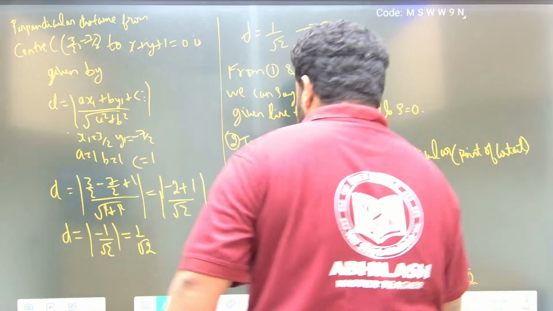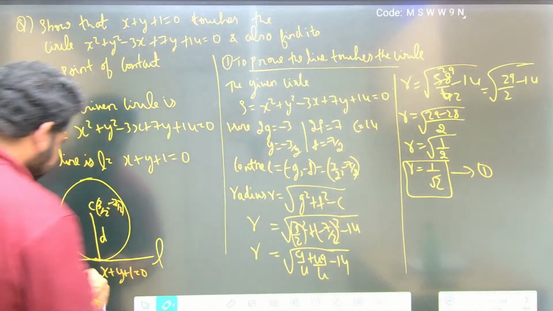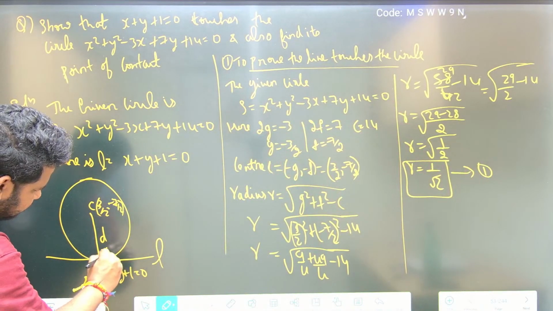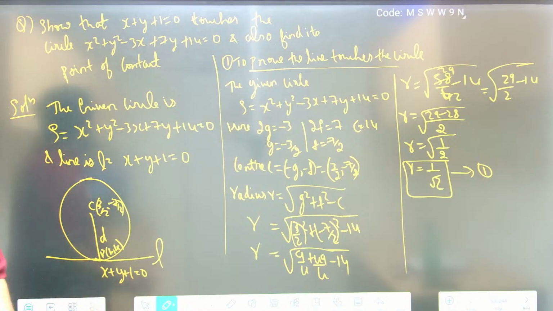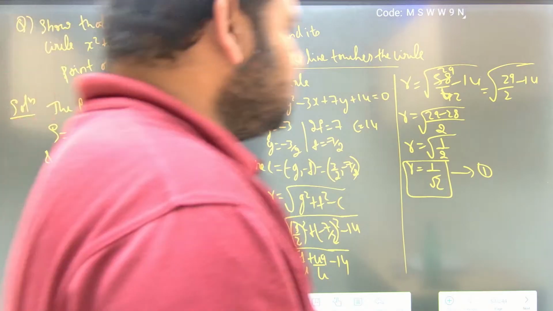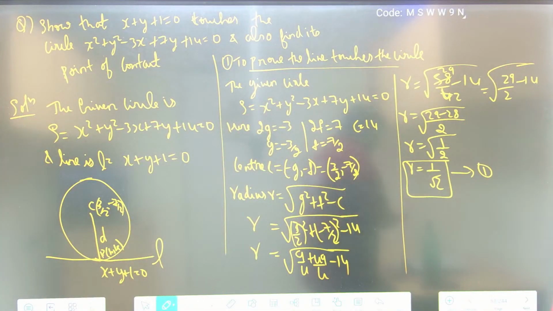See here, this is the way you got to solve this question. P will be here, h comma k, this is the point of contact, friends, clear? This is the way you got to solve these questions. So let us move to the next question, friends.